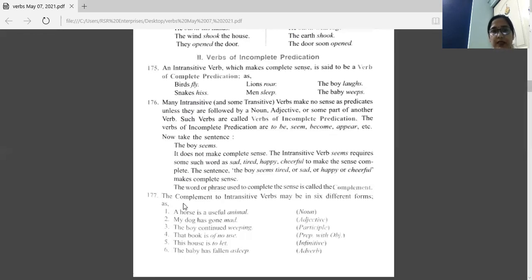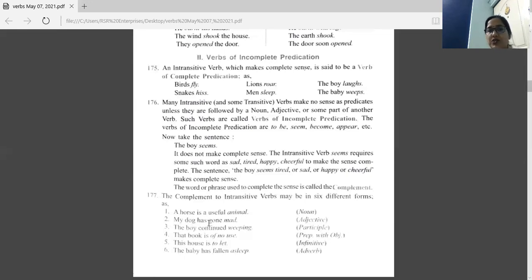Next one. The complement to intransitive verbs may be in 6 different forms. Let's see what this is. We can use complement in these 6 forms. Now here, first sentence: the horse is a useful. After that we need some word there. So we can use a noun there. And now it has become a complete sentence: a horse is a useful animal. So sometimes we use a noun as a complement there with incomplete predication.